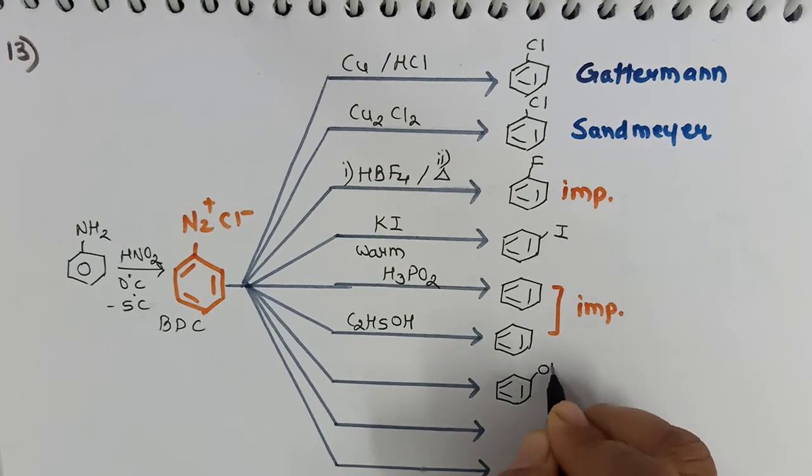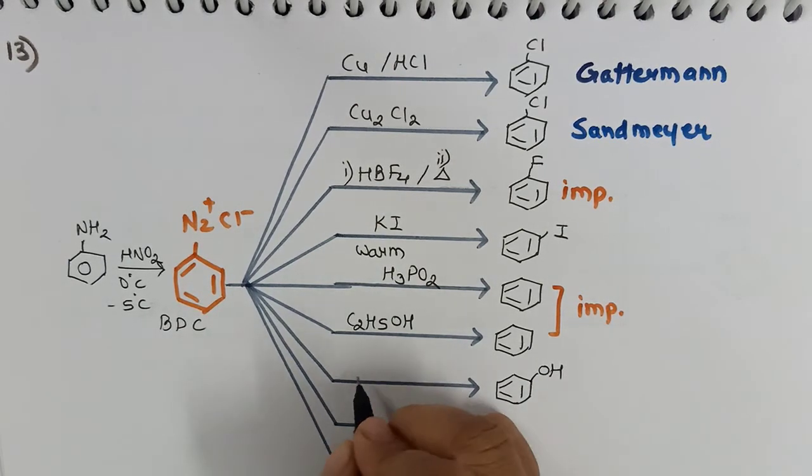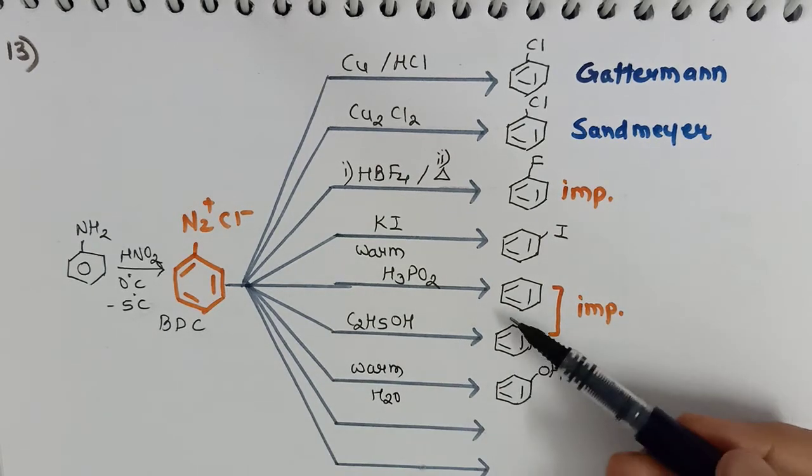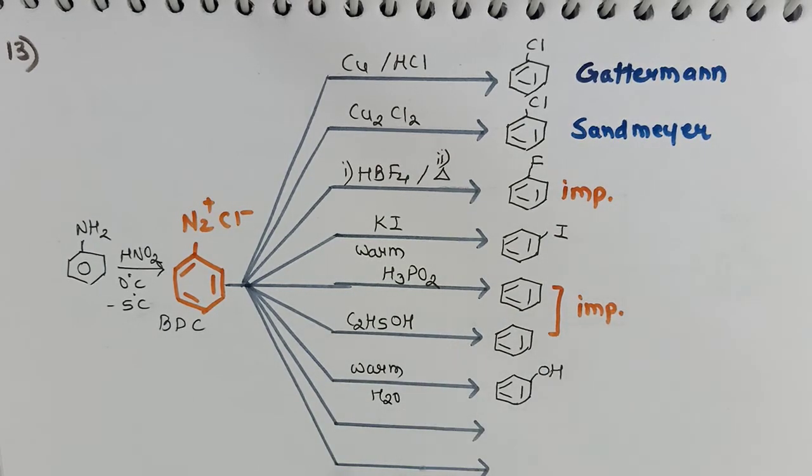Phenol is obtained from BDC when BDC is warmed with water. Remember the difference between these two. BDC when treated with ethanol will give benzene, whereas on warming with water it will give phenol.